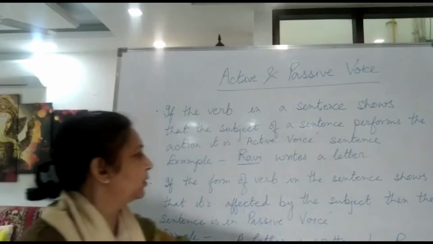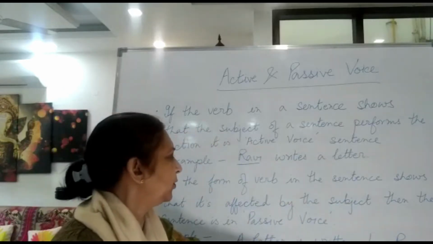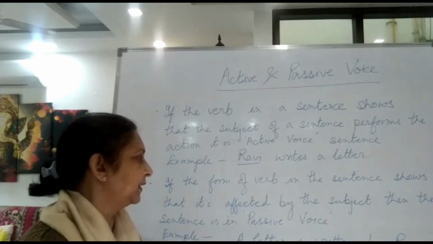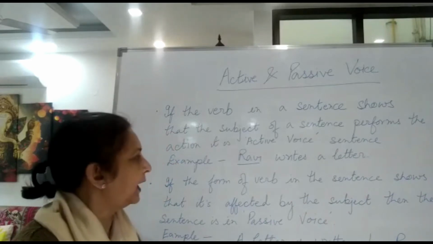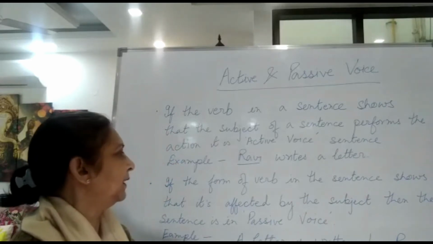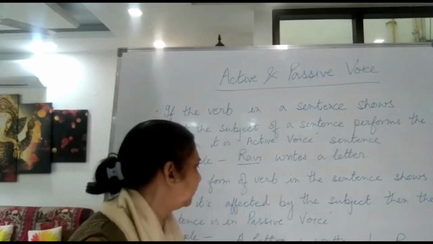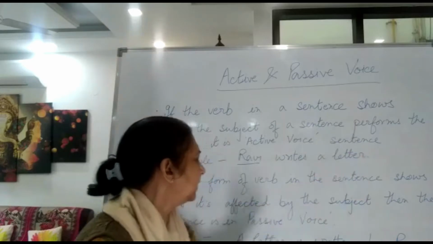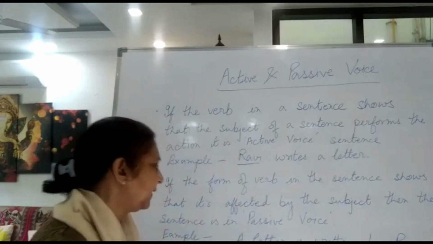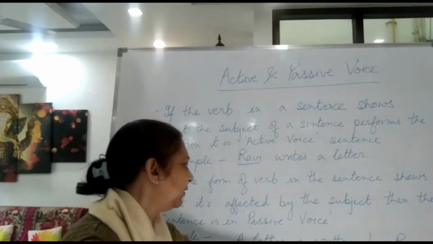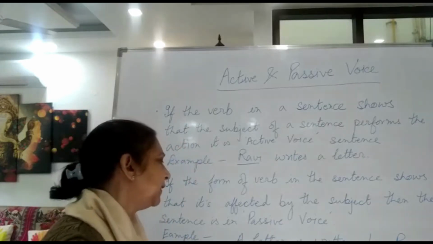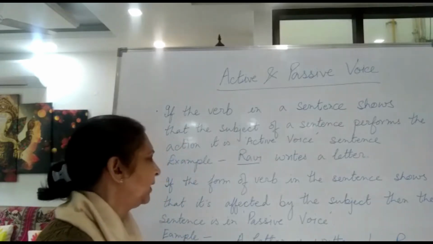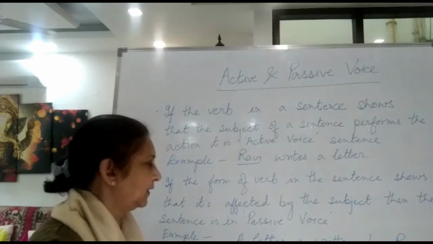And when the verb shows that the subject of this sentence is affected, means now it is subject, otherwise it was object here. If we read this sentence and we understand that this verb shows that the subject is affected by someone, at that time it is passive voice sentence.